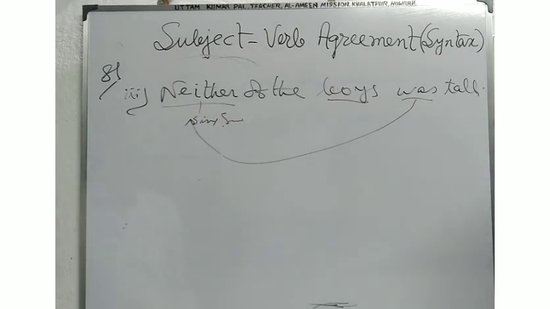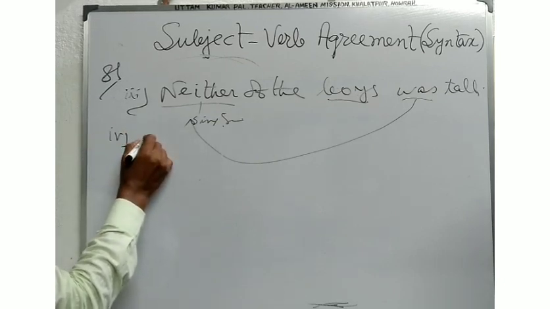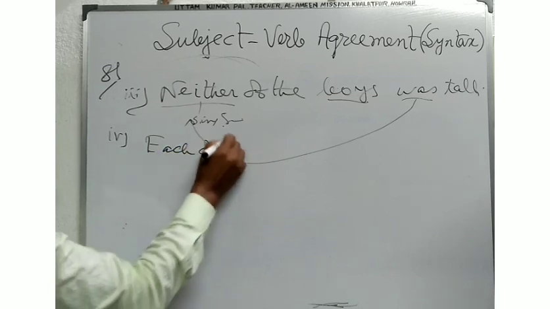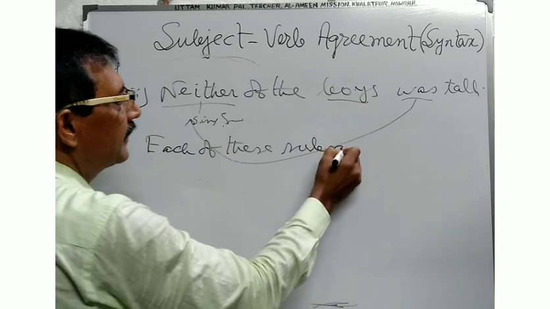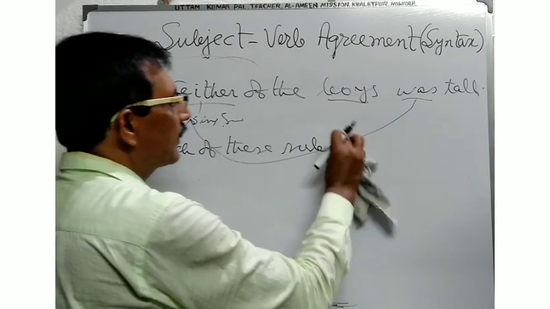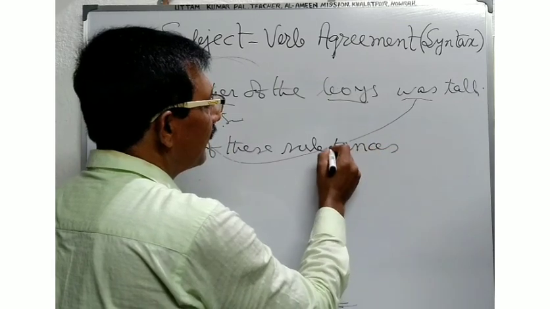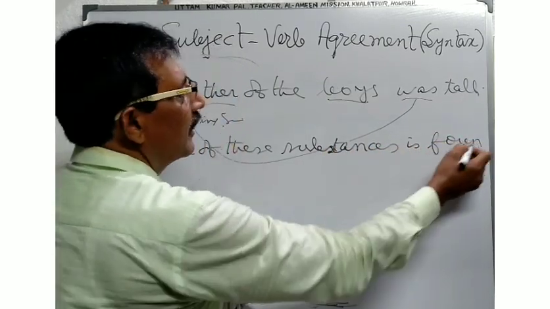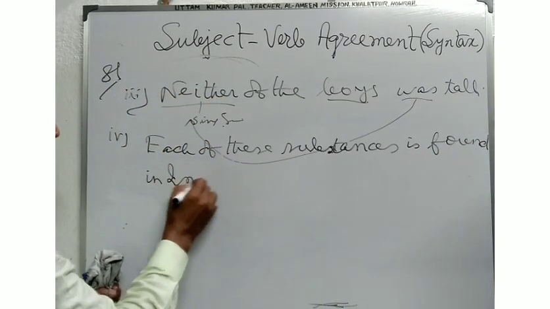Suppose in another example, each of these substances is found in India.